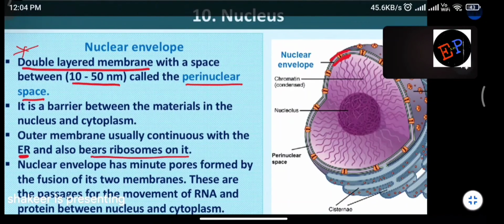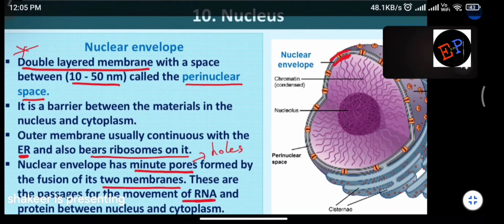So, nuclear envelope. Nuclear envelope means what? The cover of this double membrane nucleus has minute pores. Pores means what? Holes. Holes are present, formed by the fusion of both membranes. It means these holes pass through the first membrane and also through the second membrane. These holes on the envelope penetrate both the first and second membranes. Are you able to understand?